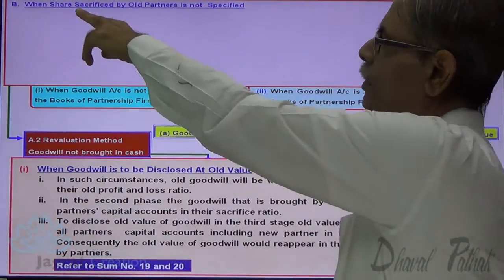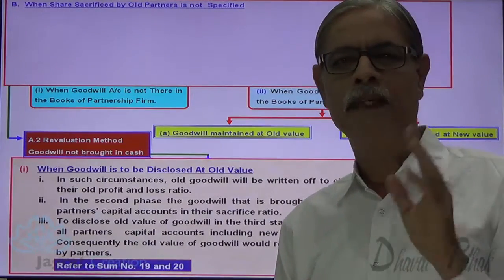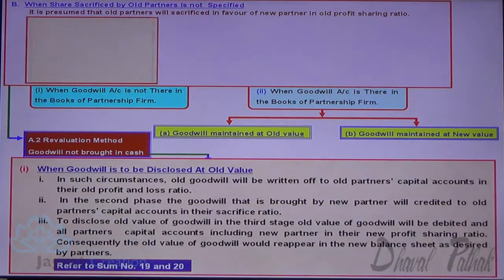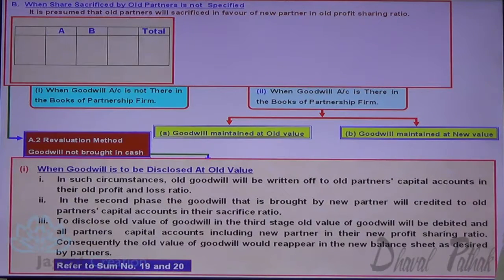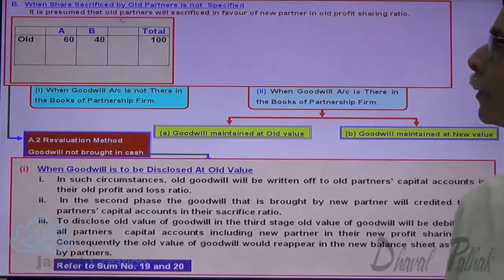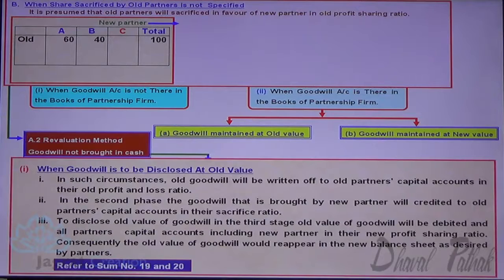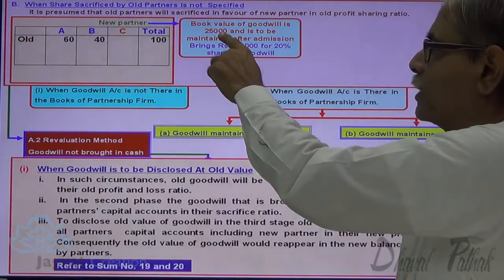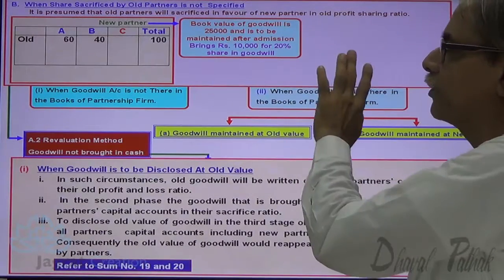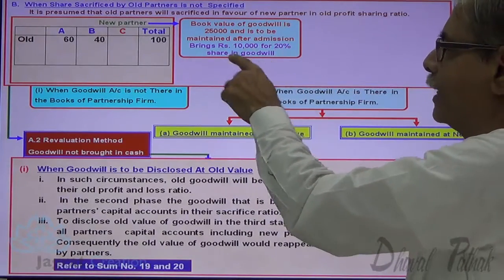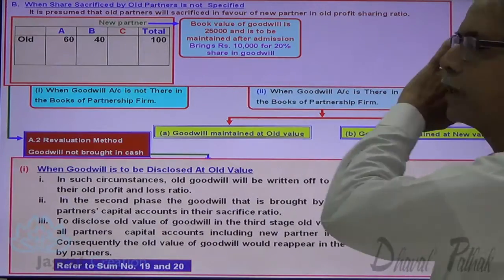When the share sacrificed by the old partner is not specified, the old ratio is the sacrificing ratio. A and B are the partners sharing profits and losses in the ratio of 60%, 40%, meaning 3:2. C is a new partner. The book value of goodwill is 25,000 and is to be maintained after admission. C brings rupees 10,000 for 20% share in goodwill.